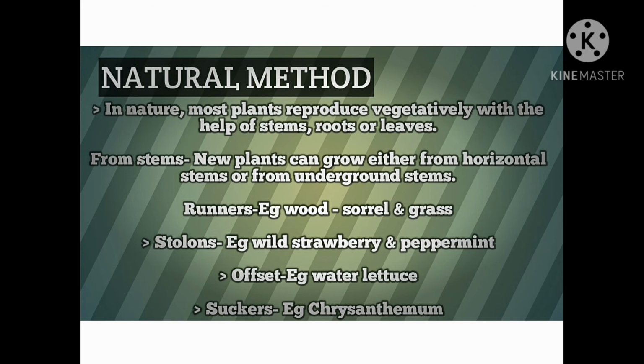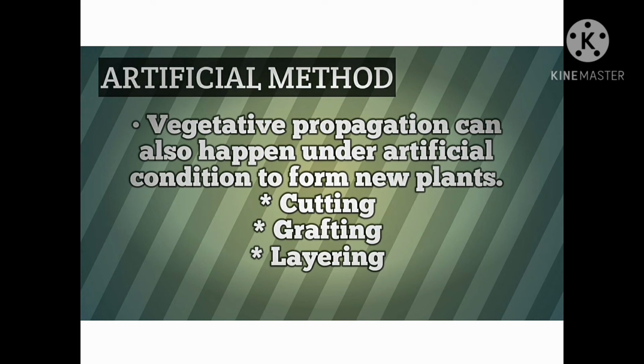Now the next method is the artificial method. So what is an artificial method? The artificial method is the process of vegetative propagation that happens under artificial conditions to form new plants. The examples or steps for this are cutting, grafting, layering and one more, tissue culture. We'll be talking about these things later in further videos. My next video will be on these things only.